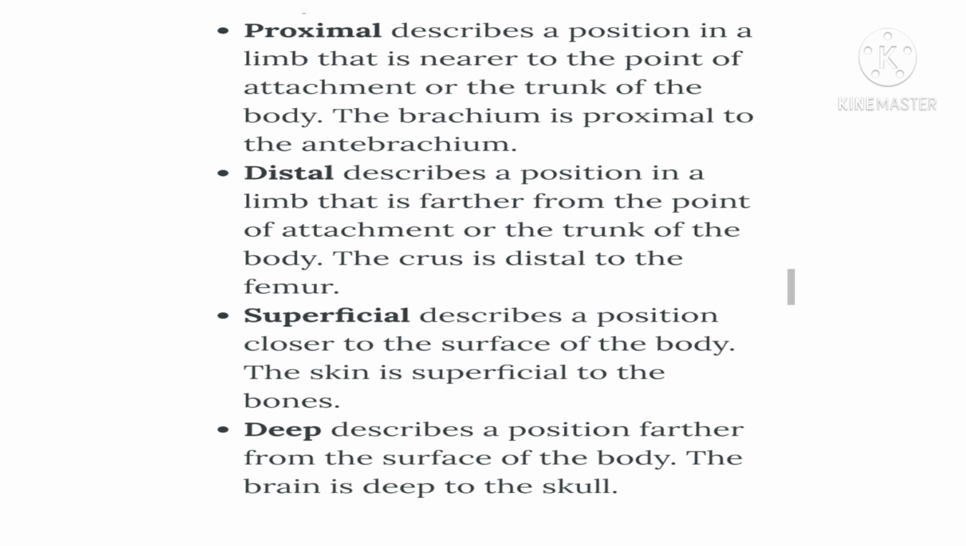Distal describes a position in a limb that is further from the point of attachment or the trunk of the body. The crus is distal to the femur. Superficial describes a position closer to the surface of the body. The skin is superficial to the bones. Deep describes a position further from the surface of the body. The brain is deep to the skull.